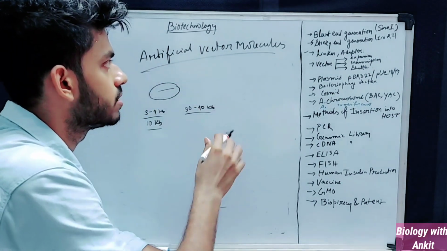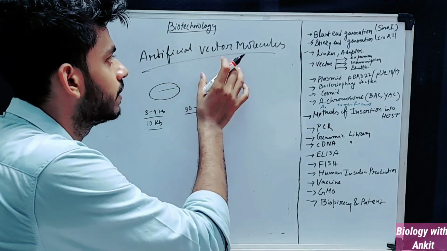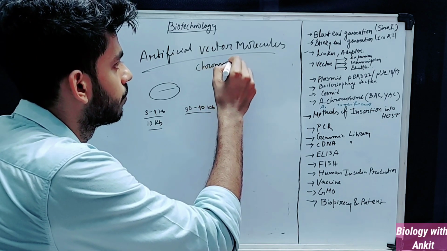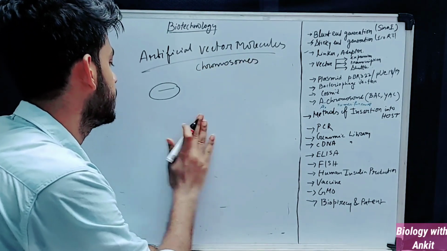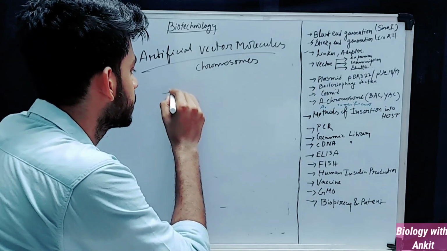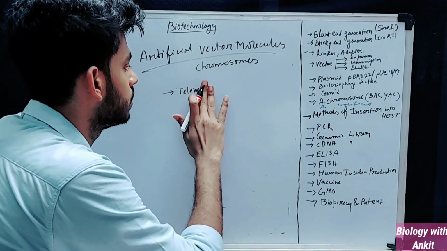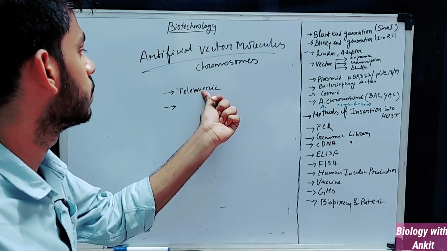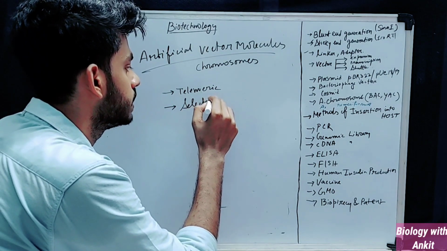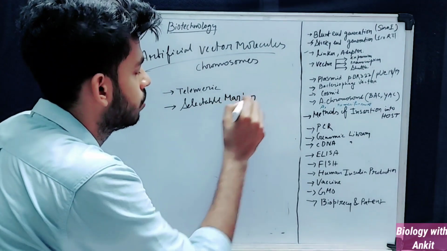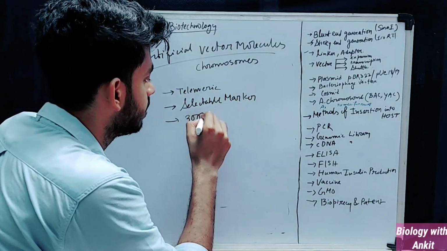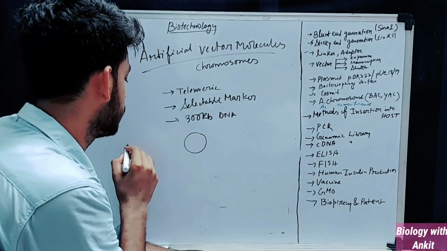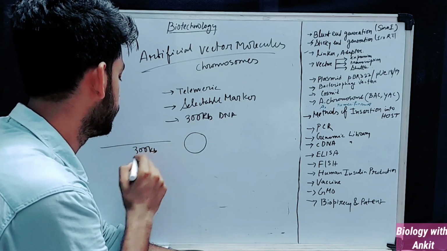To overcome this problem, scientists have developed something called artificial vector molecules, or artificial chromosomes, because they have some extra features in them. They sometimes can have a telomeric region. They can also have a number of selectable markers, and most importantly, they can carry up to 300 kb of DNA, meaning that if this is the vector molecule, the insert can be this big, 300 kb.